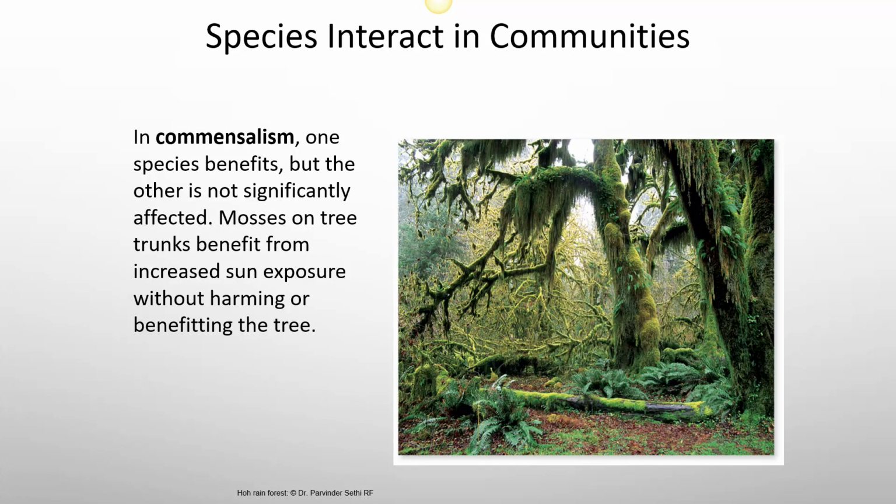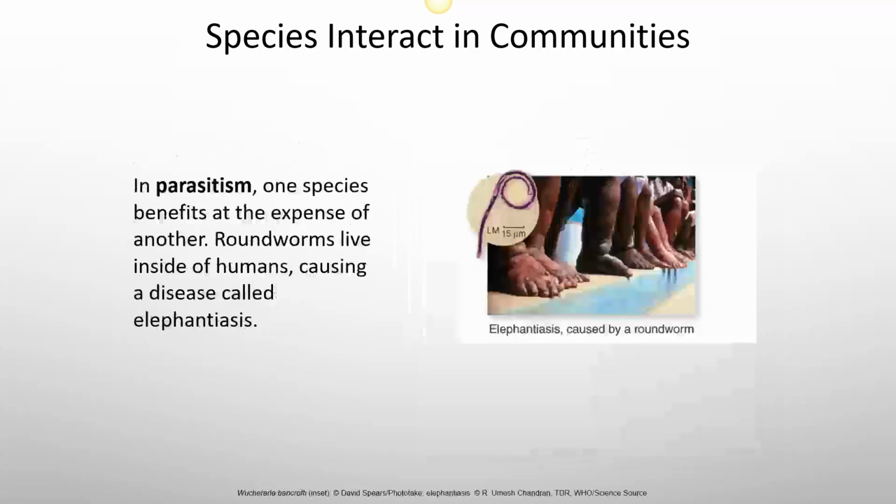In commensalism, one species benefits and the other one is unaffected. So mosses on tree trunks benefit from the increased sun exposure without harming or benefiting the tree. In parasitism, one species benefits and the other one is harmed. For example, roundworms can live inside of humans, causing a disease called elephantiasis.